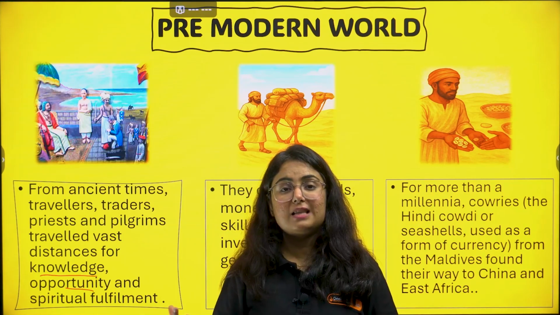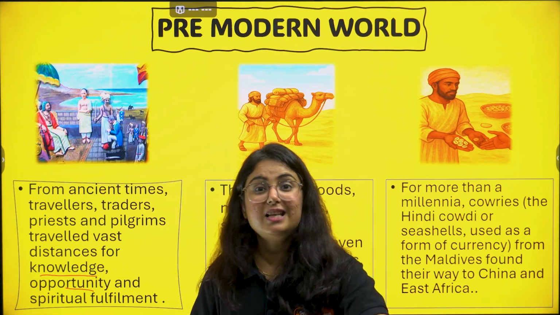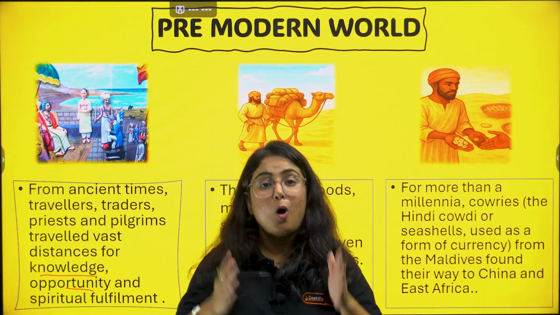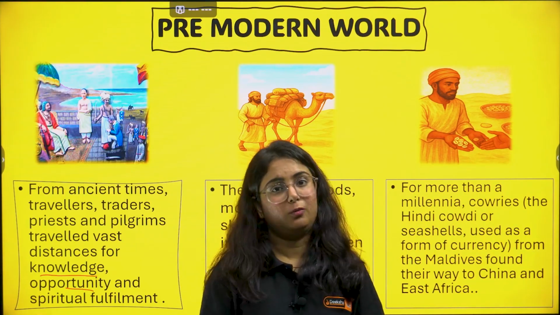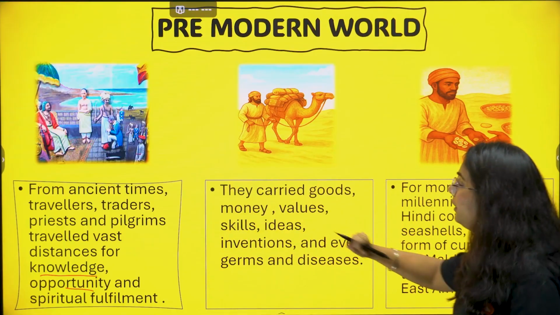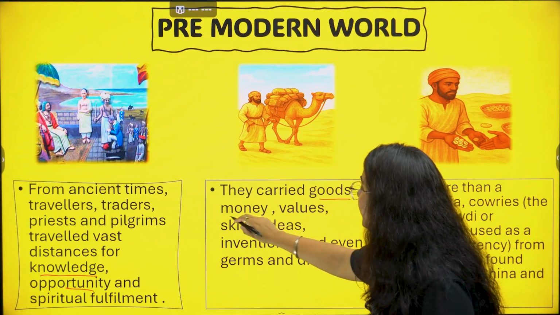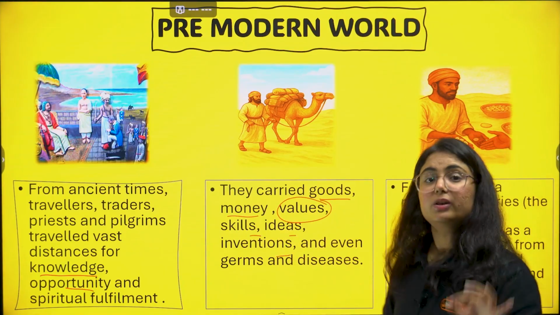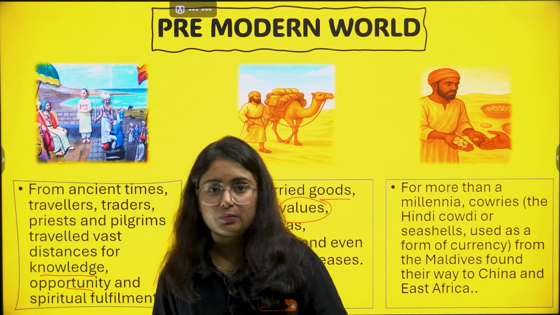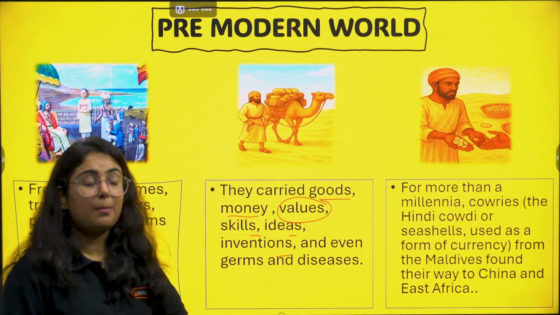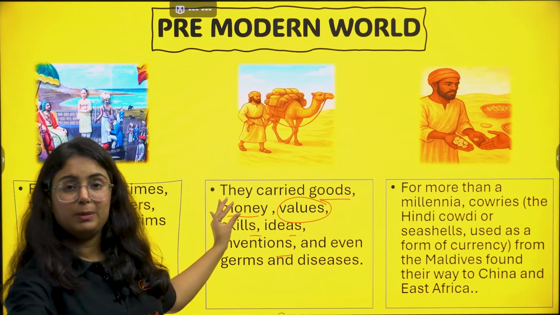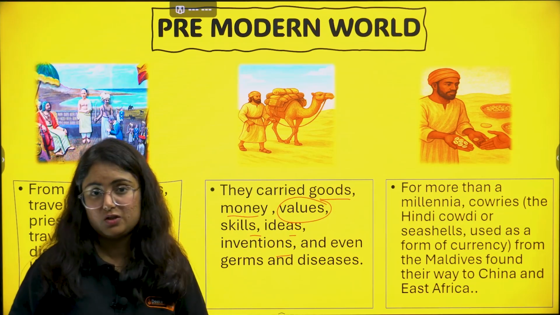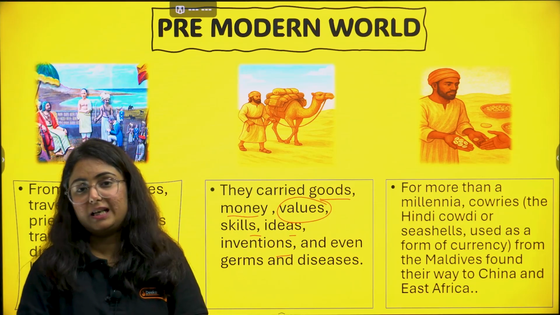Like one question is that if India invented zero, then how did it reach the Arab world? Because the people moved over there. Hope you have understood the introduction, what I can tell you. Now moving further, they carried goods, they carried money, they carried values, skills, ideas, inventions and even germs and diseases too. Okay, and this is what the whole chapter is about. We will see what skills have been transferred, what inventions have been transferred, how diseases have been transferred. This is what we're going to study in this chapter.